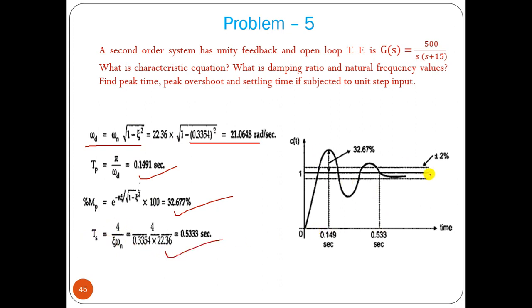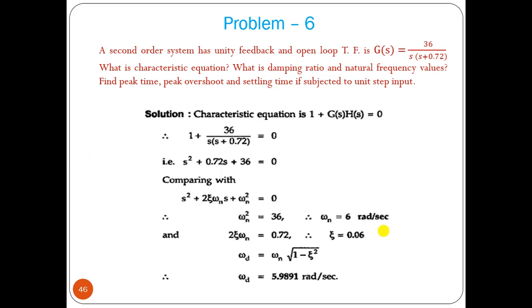So we can see the plot here. The peak time: it reaches this peak at 0.1419 second. Maximum overshoot, that means from this point to this point, is 32.67%. If the final value is 1, this peak value should be 1 plus this percent. And the settling time is 0.533, so it will settle within this 5% error after 0.533 second.